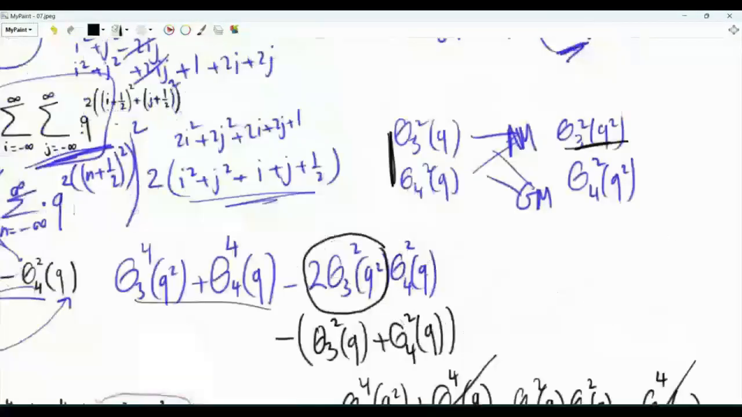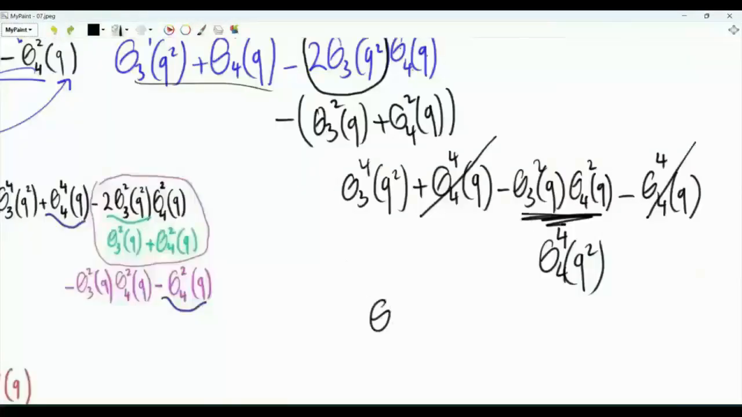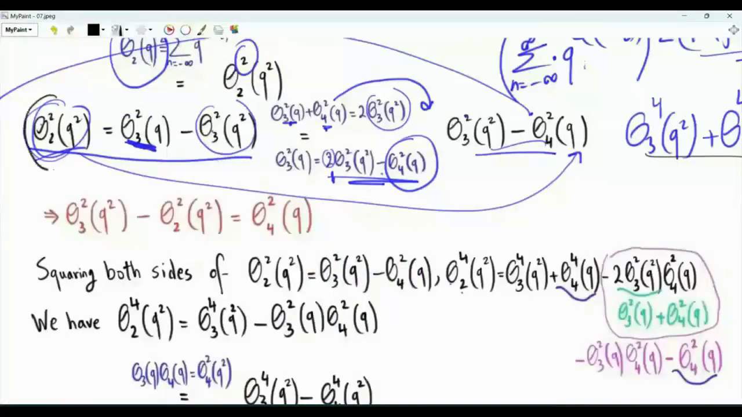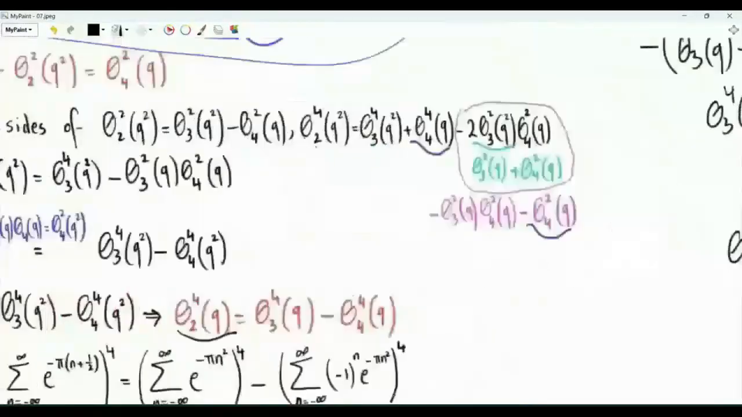Now we have this product here from our previous result. This is the geometric mean of these two guys, which means that if we have the product theta 3 of q squared, theta 4 of q squared, this will be theta 4 of q squared to the power 4. Our expression becomes theta 3 of q squared to the power 4 minus theta 4 of q squared to the power 4. If we take this equal to that and square both sides, the left hand side is theta 2 of q to the power 4. Now we have shown that the right hand side is theta 3 of q to the power 4 minus theta 4 of q to the power 4.